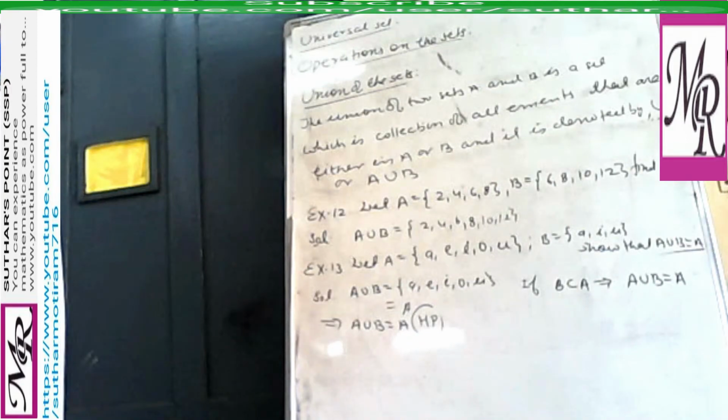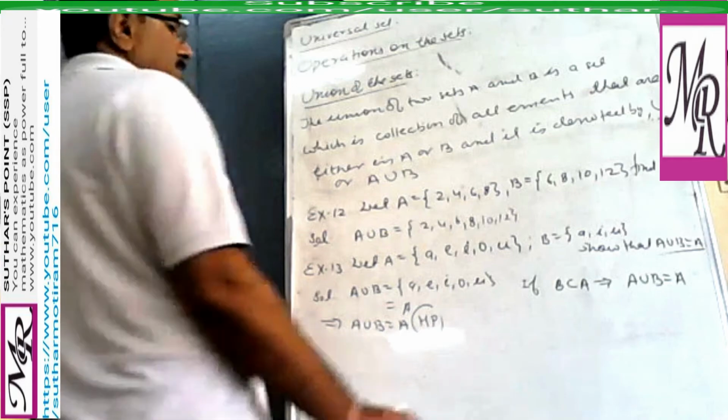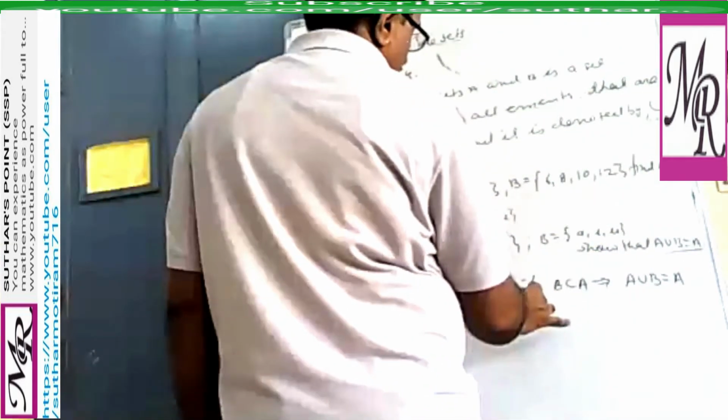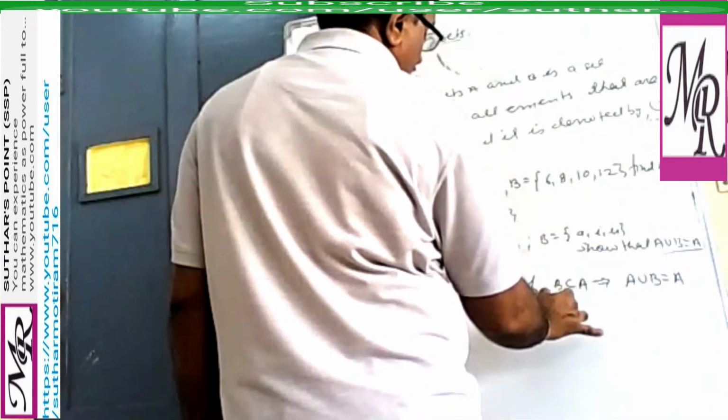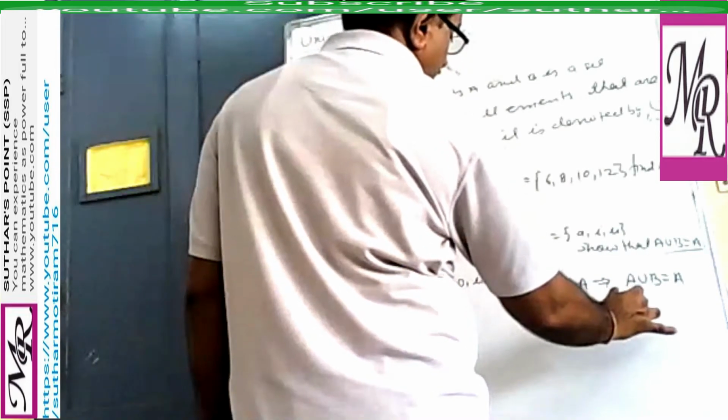We draw this important result: if B is a subset of A, then A union B equal to A. Now, if A is a subset of B, then what result do we get?